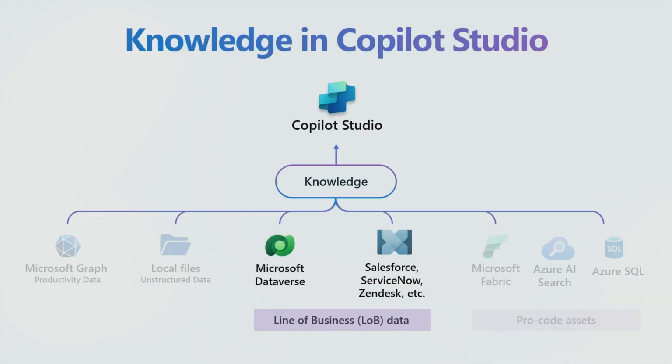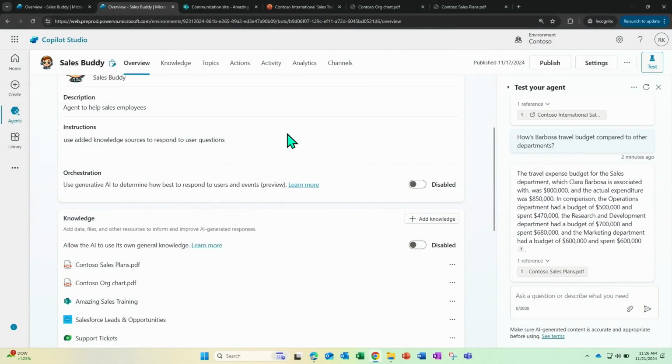Now I'd like to hand over to Rakesh, who's going to talk next about the line of business data demo. All right. So over the next few minutes, I'm going to walk you through how easy it is to add line of business knowledge to your Copilot, right? So when you say line of business, typically talking about enterprise systems like your CRM or ERP applications. It could be both Microsoft and non-Microsoft, right?